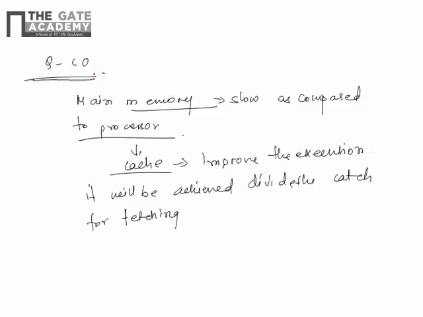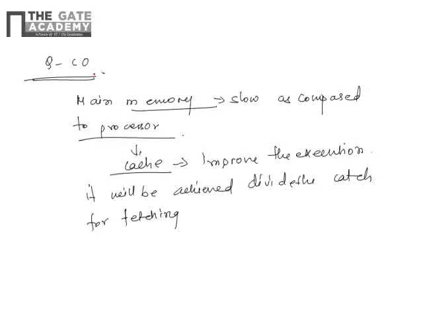Okay, so the question is, in a pipeline RISC computer where all arithmetic instructions have the same CPI, that is the cycles per instruction, which of the following actions would improve the execution time of a typical program? So three options are given. First is increasing the clock cycle rate, second is disallowing any forwarding in the pipe, third one is doubling the size of instruction cache and data cache without changing the clock cycle time.